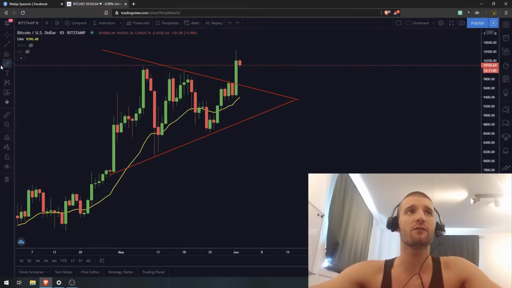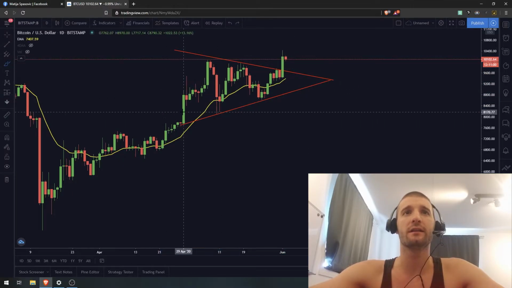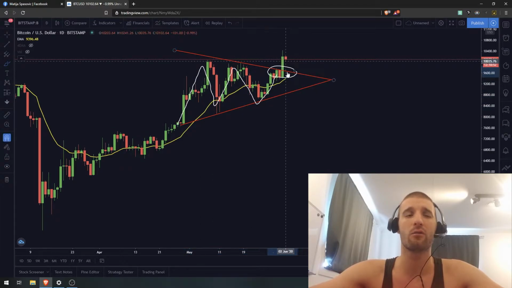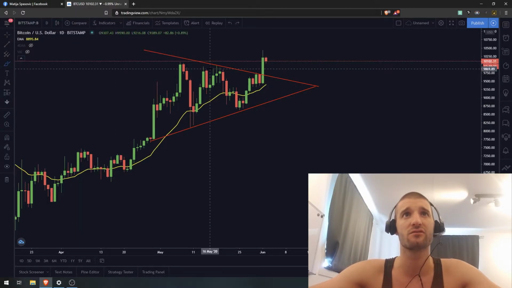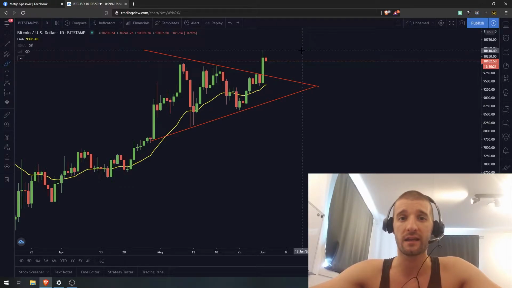So as we can see over here, Bitcoin entered this consolidation pattern at the beginning of May, consolidated around there for a month, and right now we are seeing the breakout. This is very bullish because we broke $10,000, and $10,000 and $10,500 are the most watched levels in the technical analysis of Bitcoin in the previous month or so.